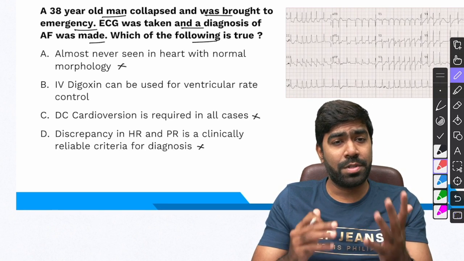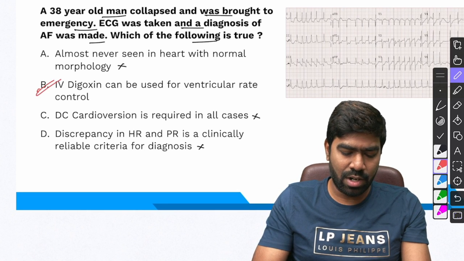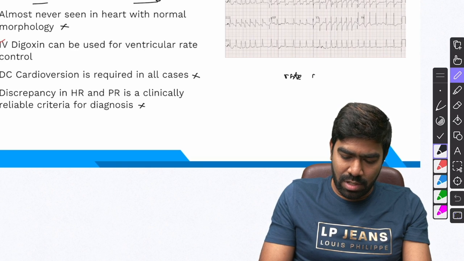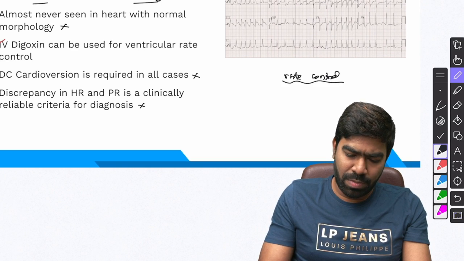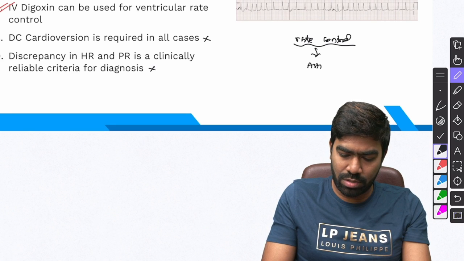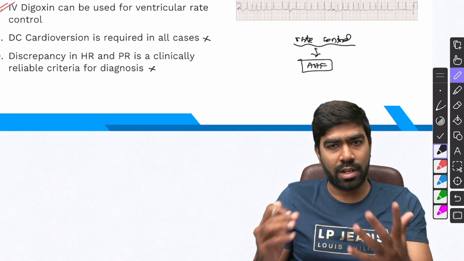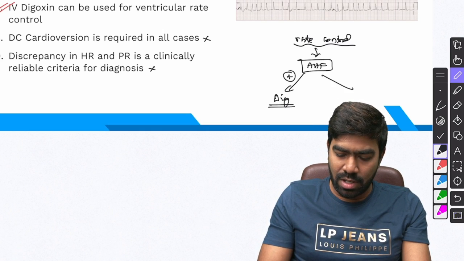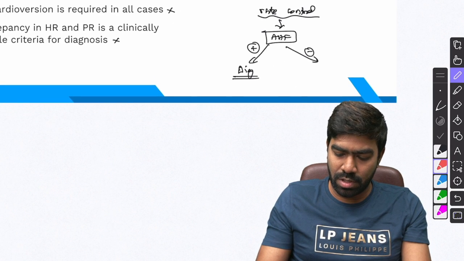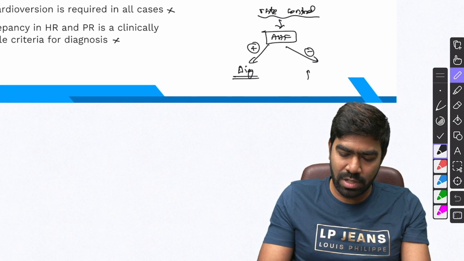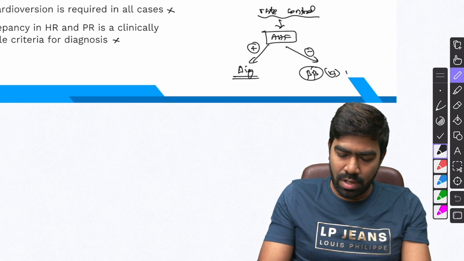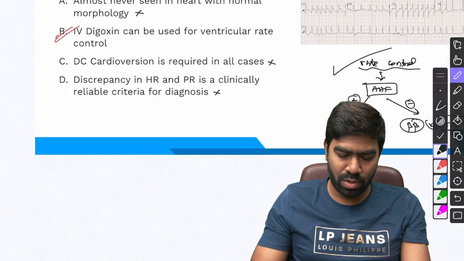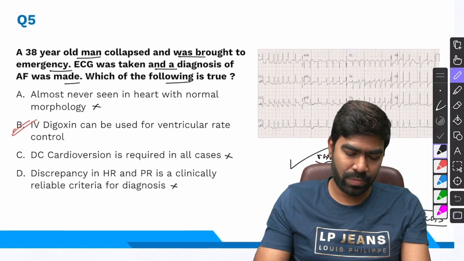What about option B? Option B states IV digoxin can be used for ventricular rate control, which is a perfectly right statement. So we have discussed so many times, if the patient is stable, then for purpose of rate control, you can use certain drugs. For that, you have to see first whether the patient is in acute heart failure or not. If the patient is in acute heart failure, then the treatment of choice will be digoxin, and you can give IV digoxin also for this purpose. And if the patient is not in acute heart failure, then you will be sticking on to either a beta blocker or a non-dihydropyridine calcium channel blocker like verapamil or diltiazem. We have discussed this a number of times. So option B is the right answer for this question.